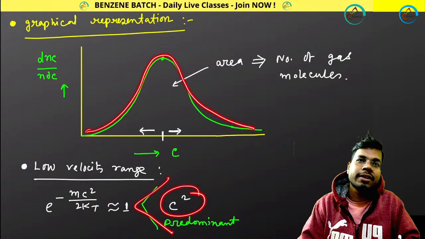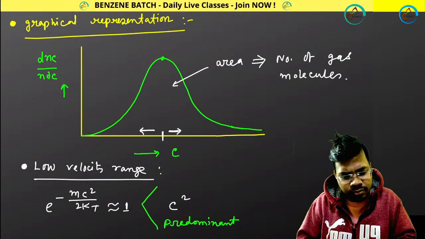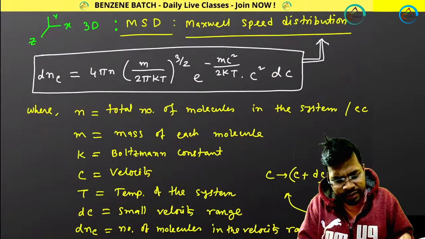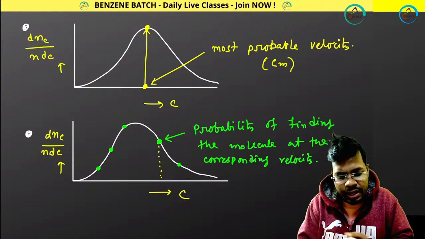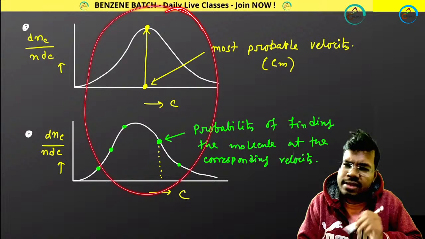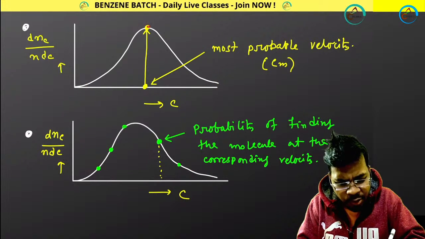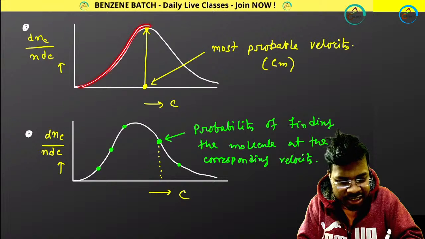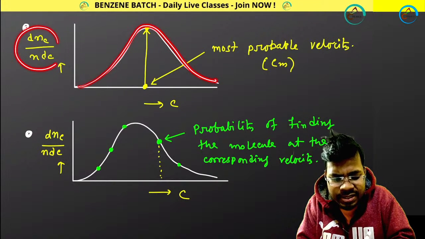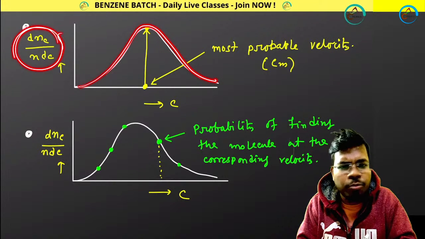Okay, perfect. Now the thing is, we understood the plot. Now, if you look at this plot, a lot of features are there. So if you consider this point, like maximum height, this term represents the fraction of number of molecules.